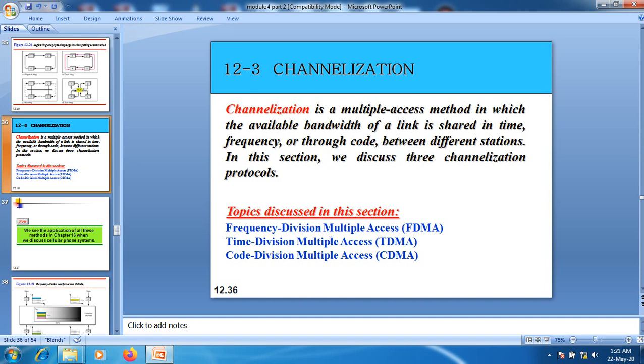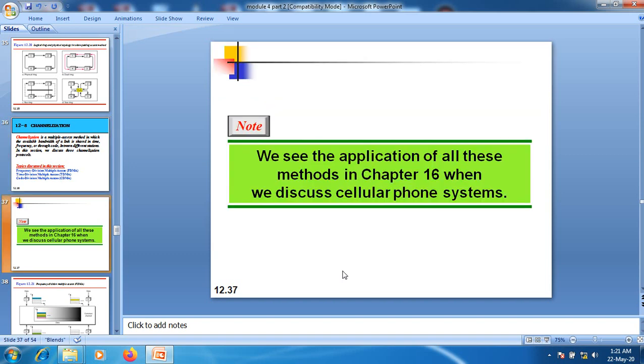First one is frequency division multiple access. The second one is time division multiple access. The third one is code division multiple access.